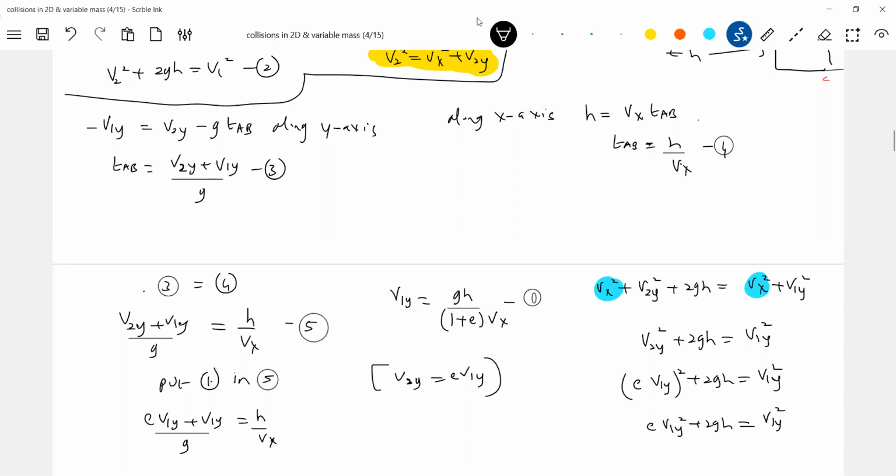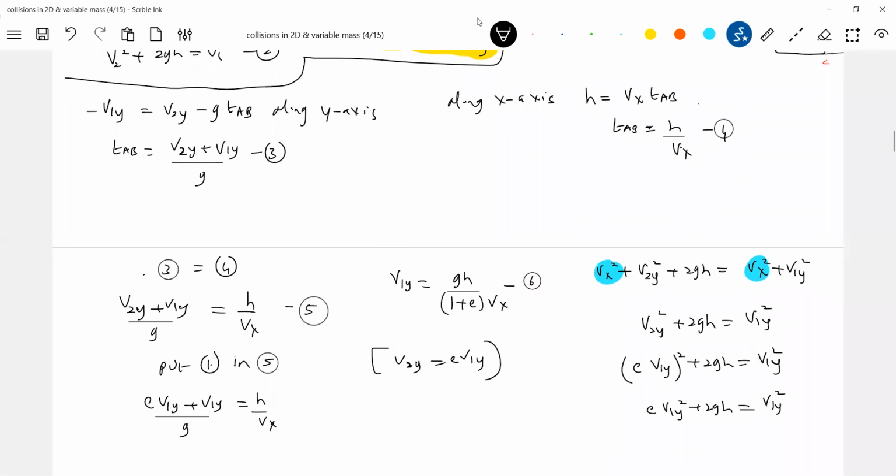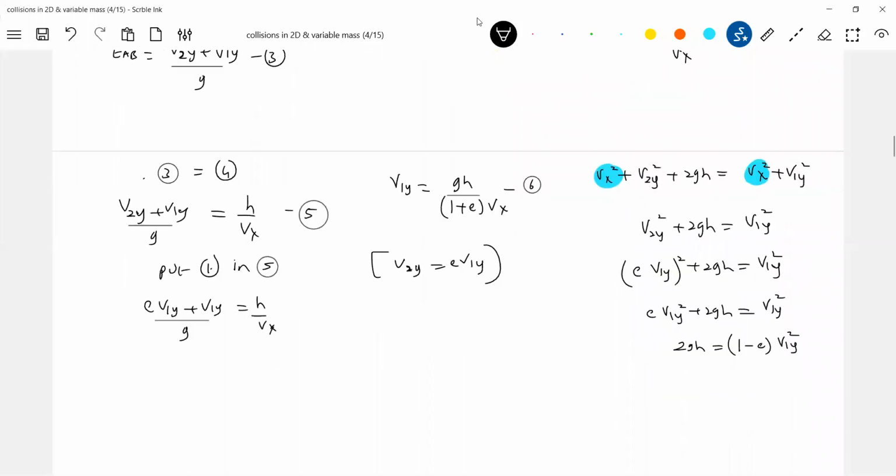This value of v1y, what you get, you're going to substitute in equation 6. Let me take this one. So 2gh equals (1 minus e square) v1y square. So this should be v1y square equal to 2gh by (1 minus e square).